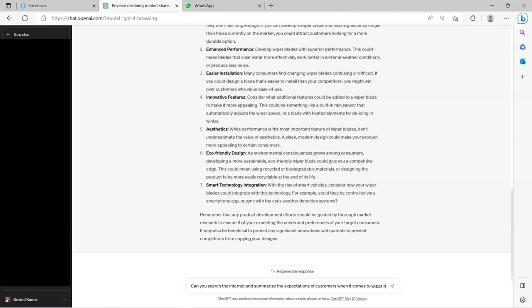We want to be doing all these things and probably more, probably something specific, so that the deteriorating trend is arrested. Now I'm asking ChatGPT to search the internet and summarize the expectations of customers. When profitability is going down, either the sales is coming down or the cost is increasing or both is happening. Many times the organization could be losing its touch with customers.